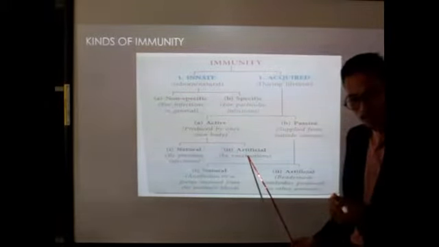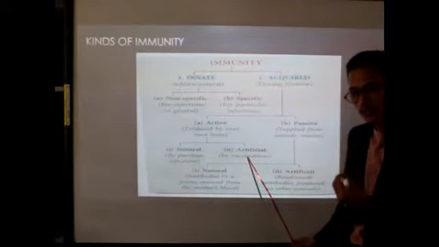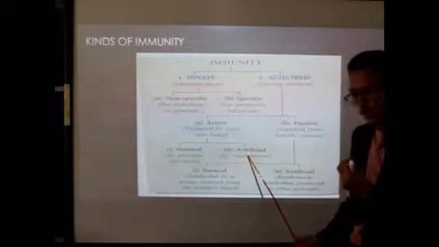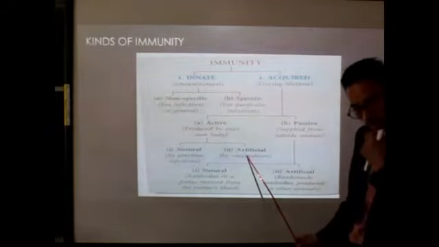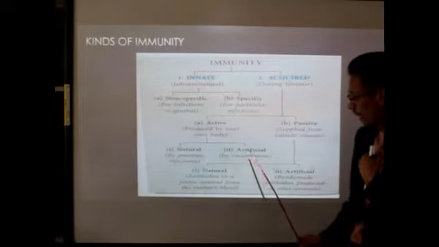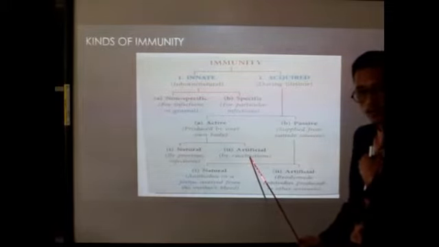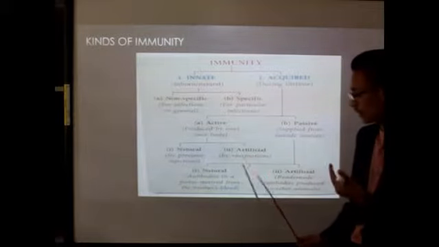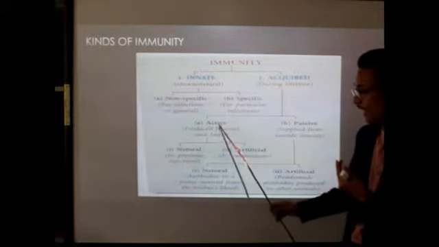We take the microbes, but the strength of that microbe is very, very weak. So during vaccination, we are taking the germs that cause a particular disease. In response to vaccination, our body produces the antibody. So that is called artificial active immunity.